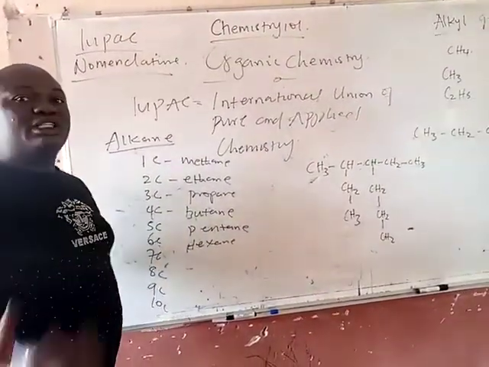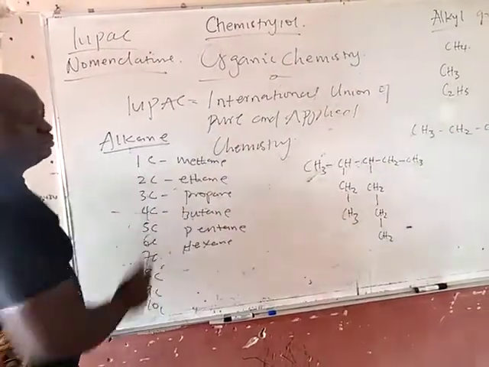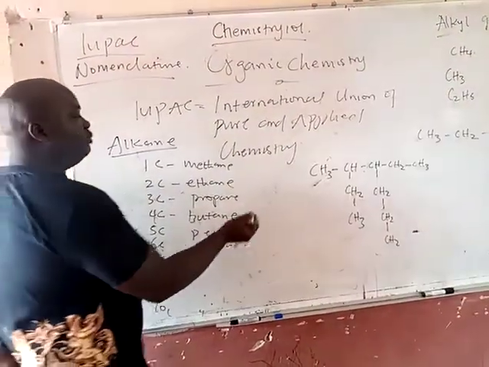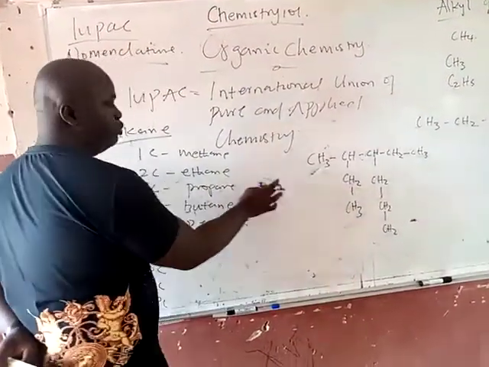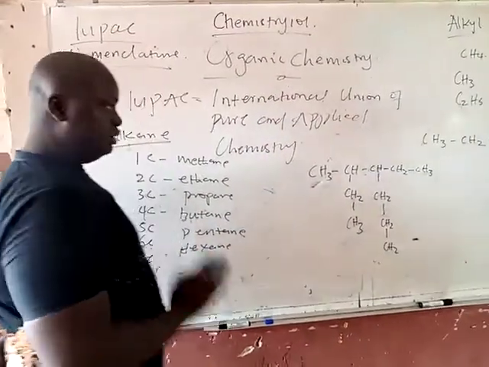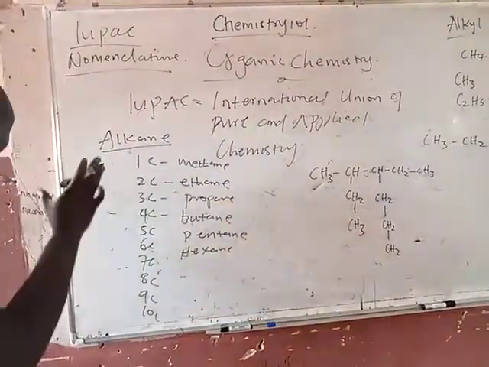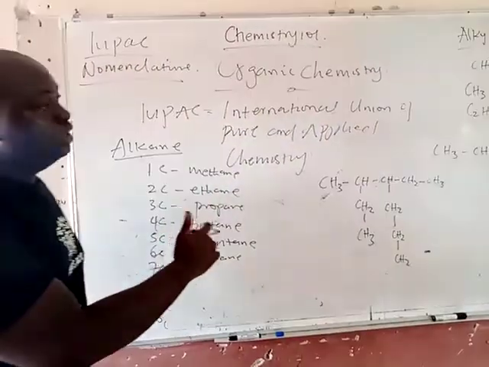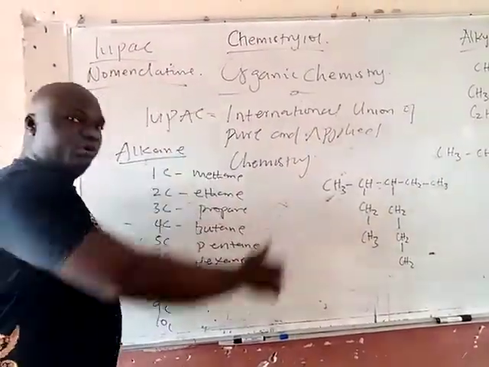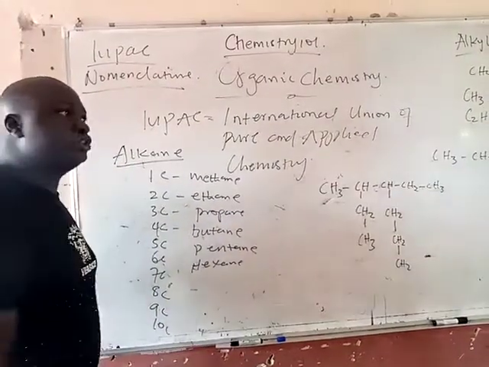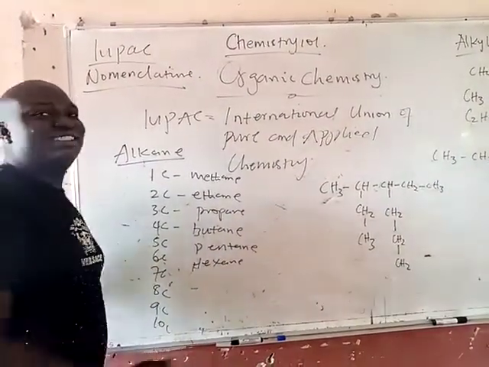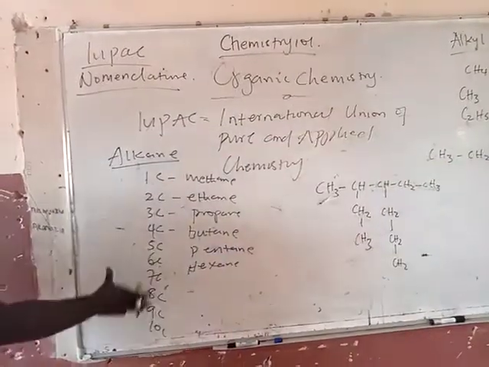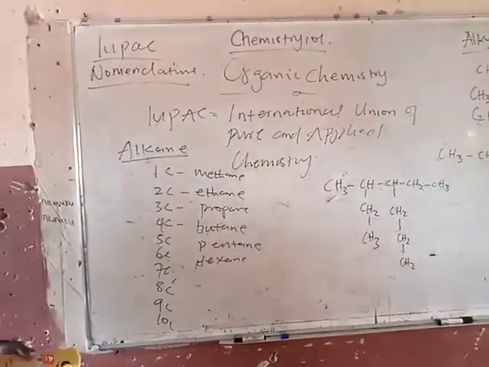Under saturated hydrocarbons, we have alkane, and alkane is represented by single bonds. That is all I want you to know under alkane, because I want to start with naming of alkane first. Then we proceed to double bond, triple bond, alkenes, esters, and the rest. But this is the start of the lecture series.